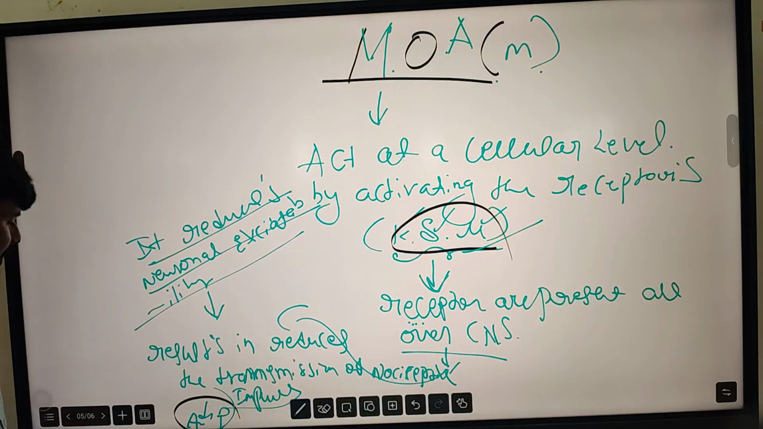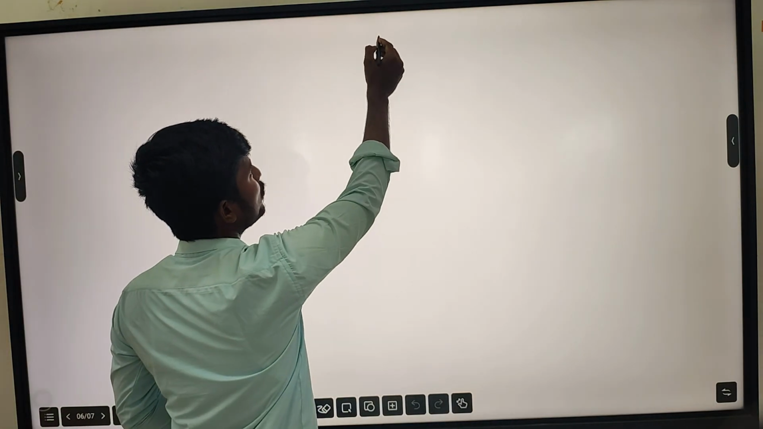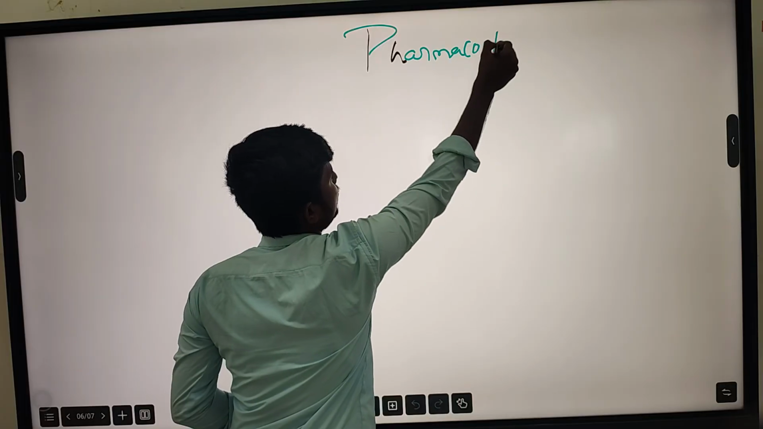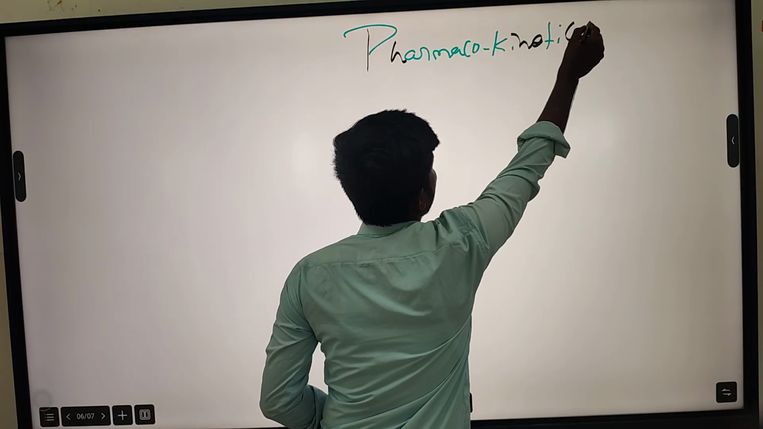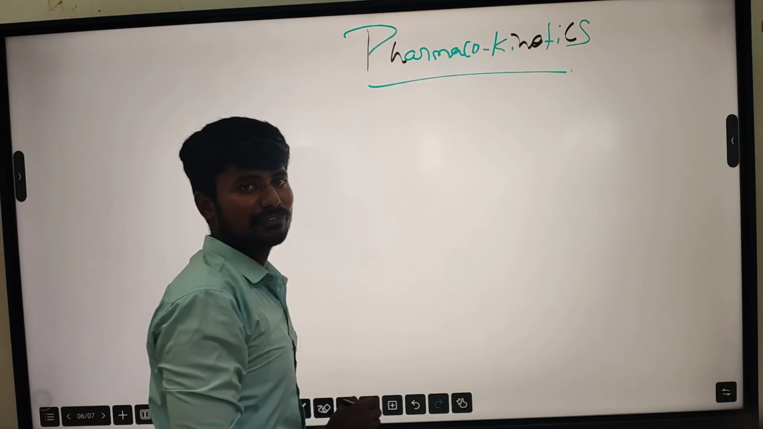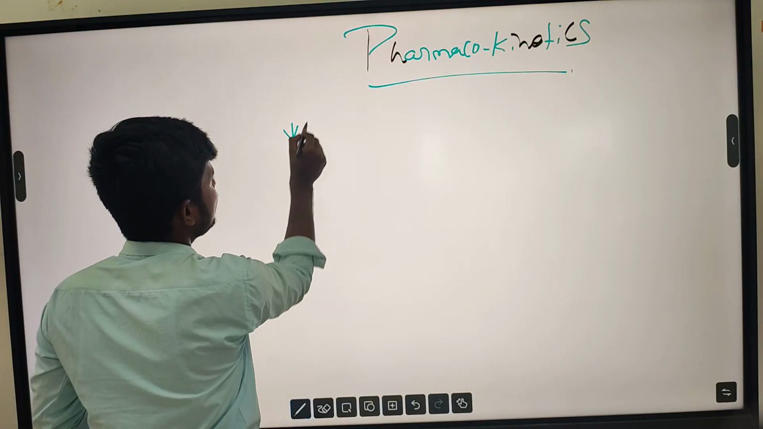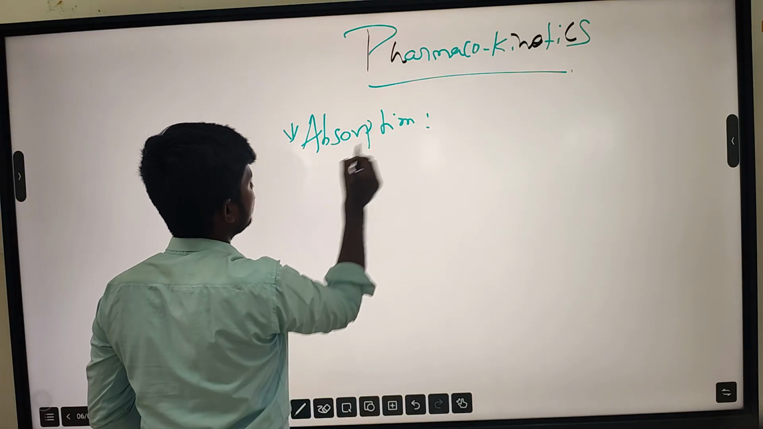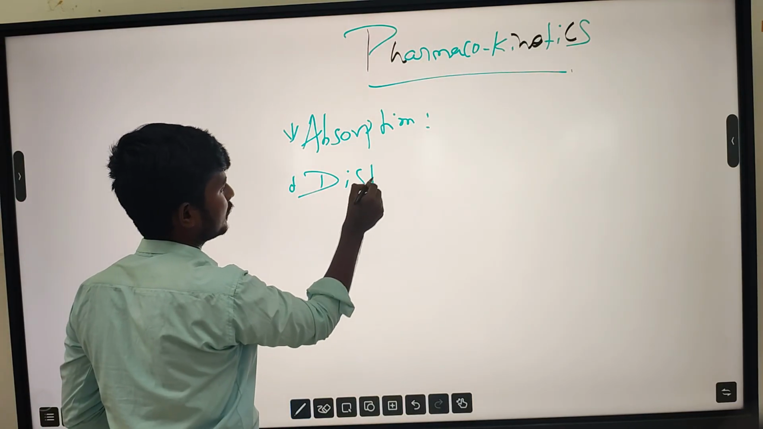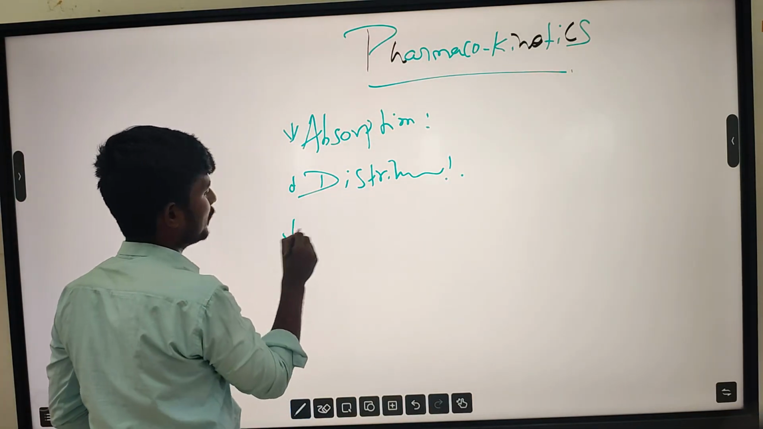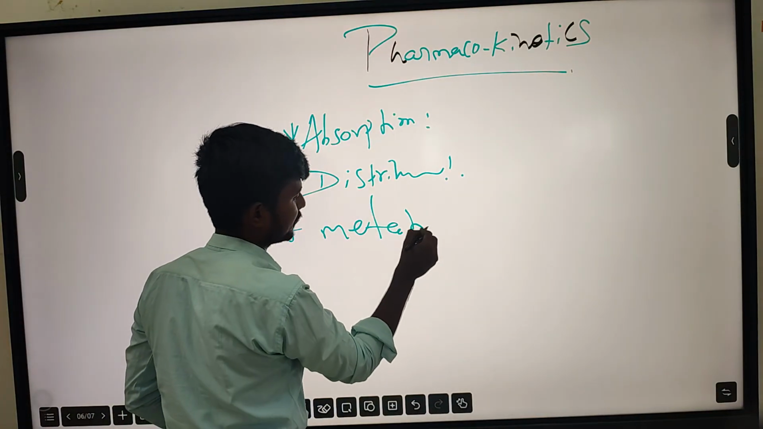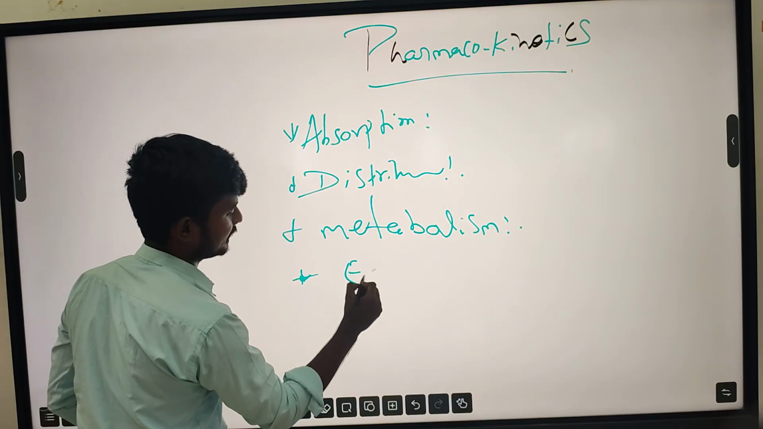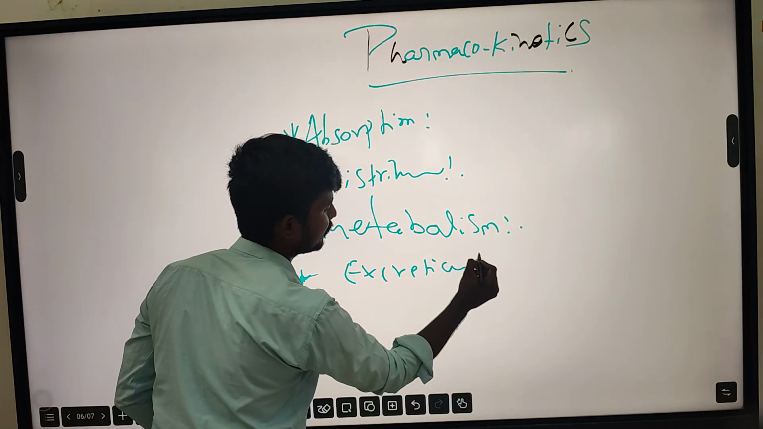After the mechanism of action, we move on to the pharmacokinetics of morphine or analgesics. First is absorption, then distribution, metabolism, and then excretion. This is very important in pharmacokinetics.